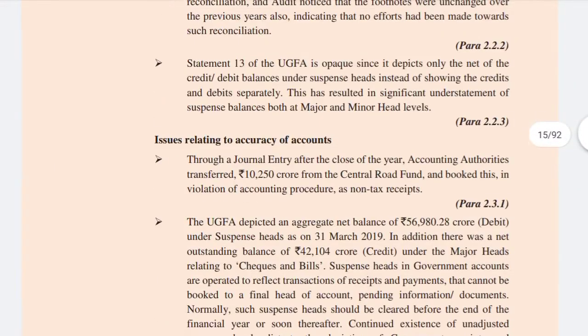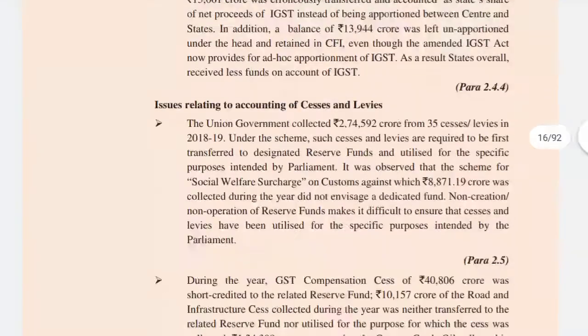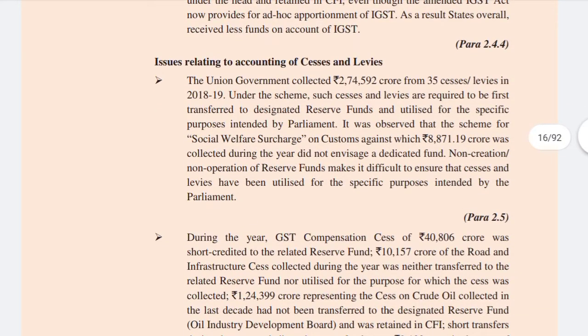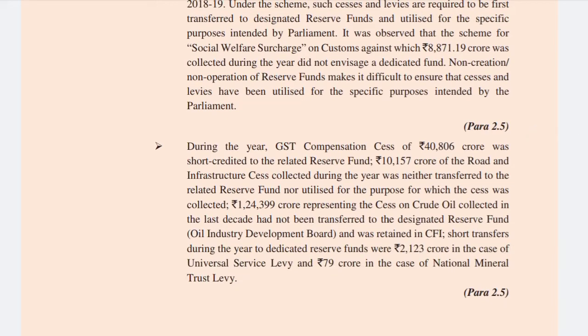If we go to the highlights and in the chapter on issues related to accounting of cess and levies, in the highlights also they have mentioned this line that during the year that is 2018-19, GST compensation cess of rupees 40,806 crore was short credited to related reserve fund. This line has been mentioned here.